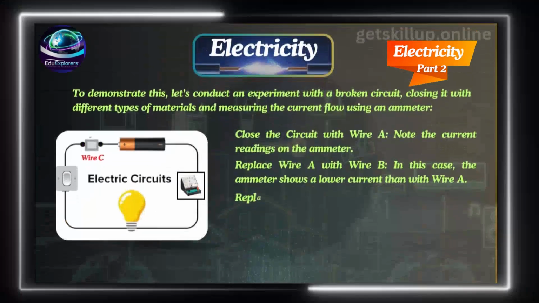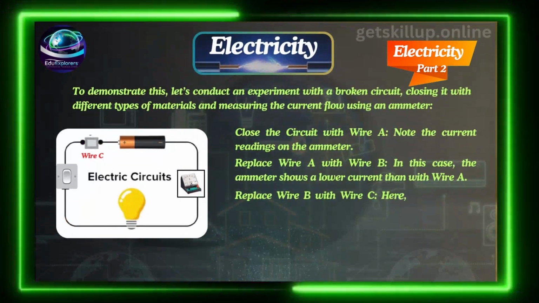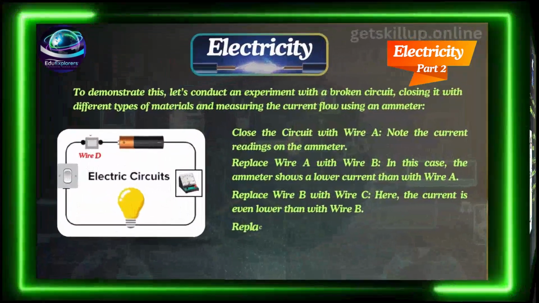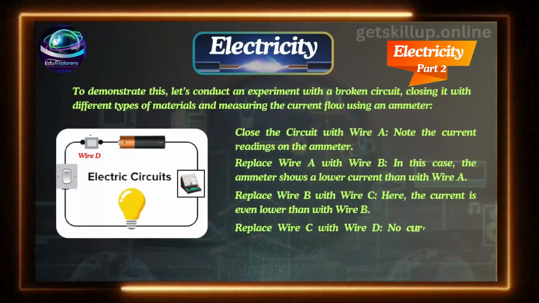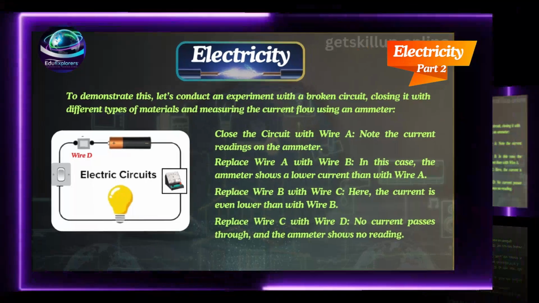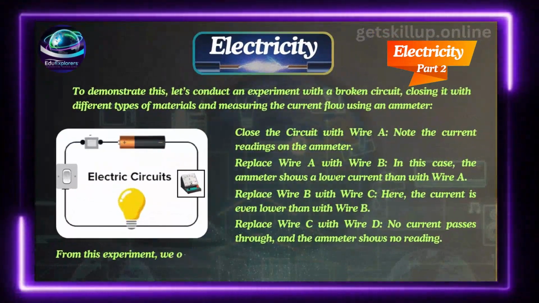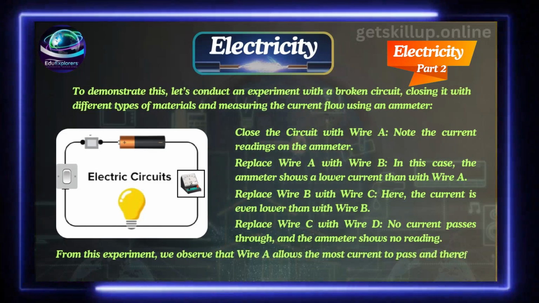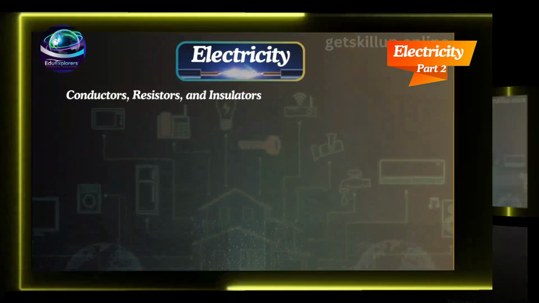Replace wire B with wire C. Here, the current is even lower than wire B. Replace wire C with wire D. No current passes through and the ammeter shows no reading. From this experiment, we observe that wire A allows the most current to pass and therefore acts as a good conductor.